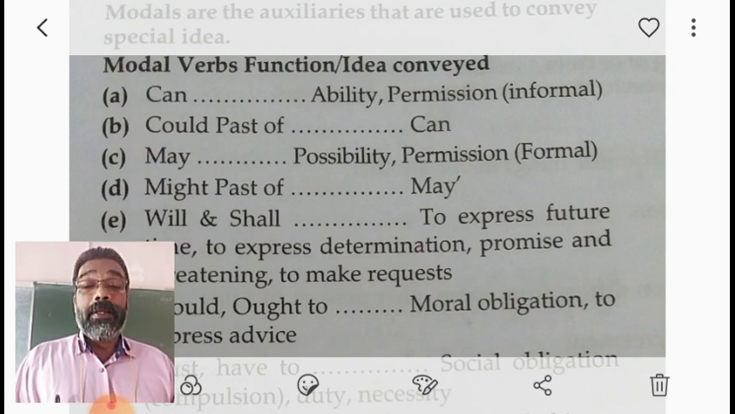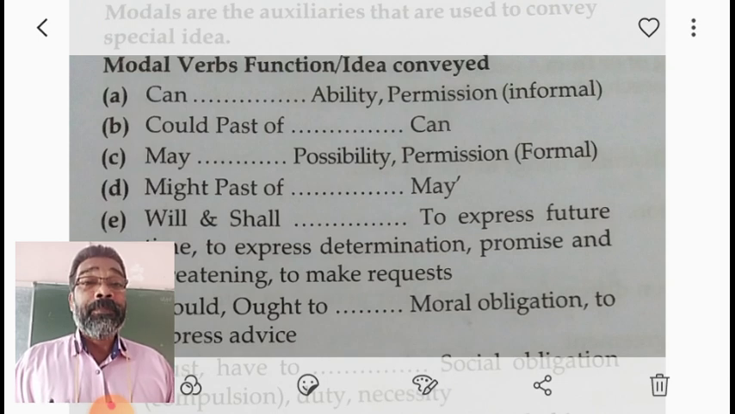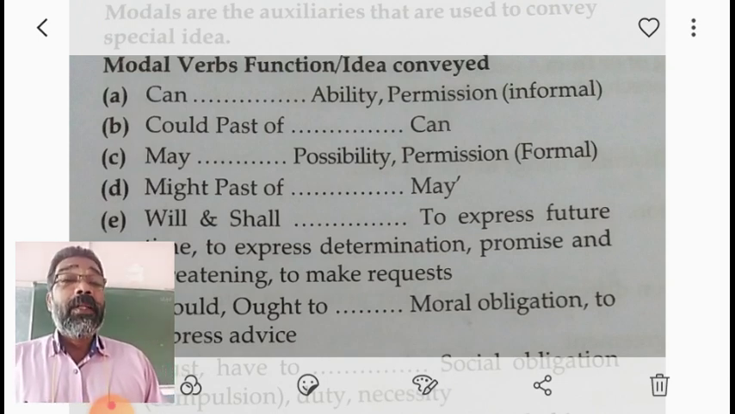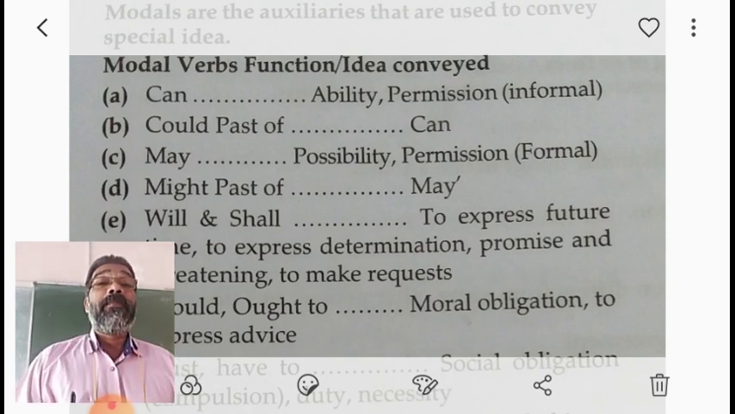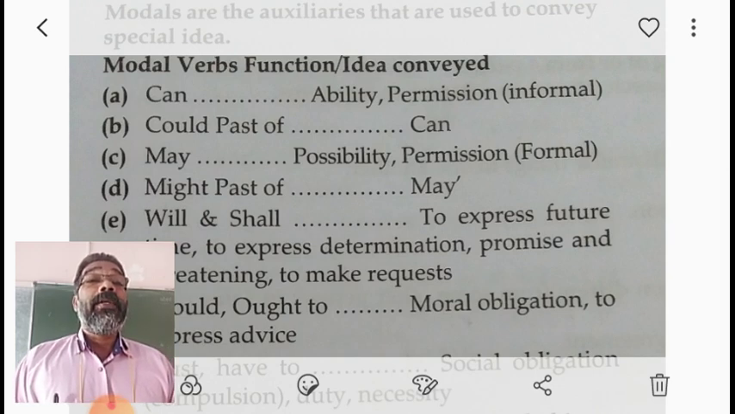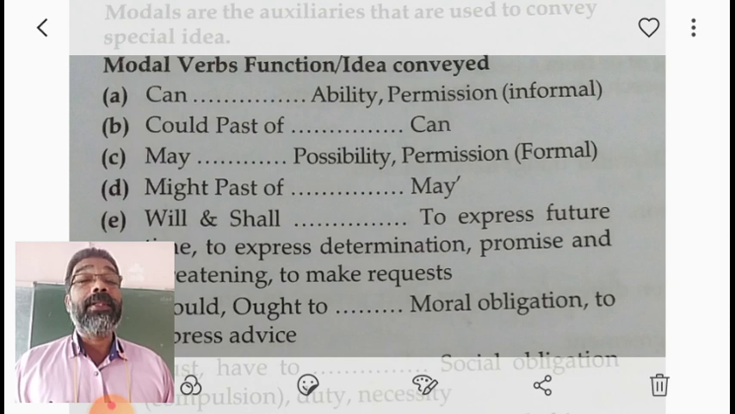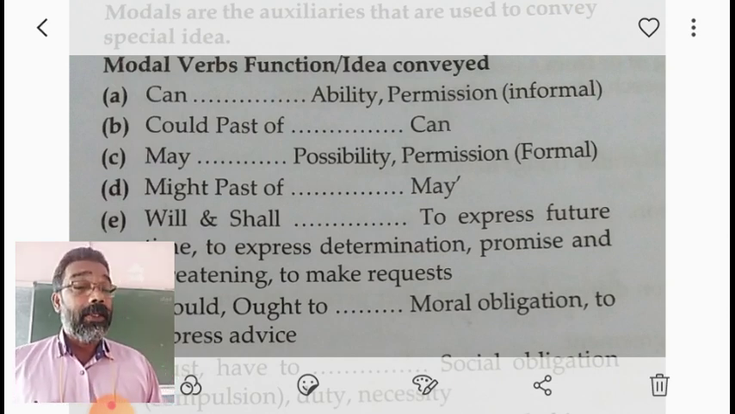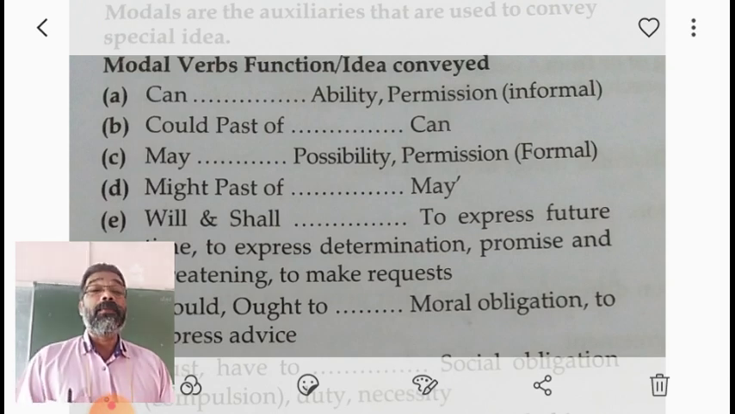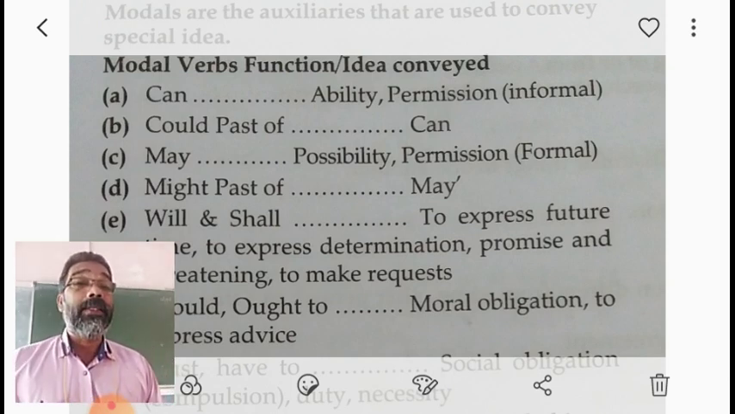Today we shall learn about some of the modals. Modal verbs are used to convey some special ideas. The function of modal verbs is conveying some ideas, and for that the modal verbs are used. We will learn about the use of various modal verbs in detail.